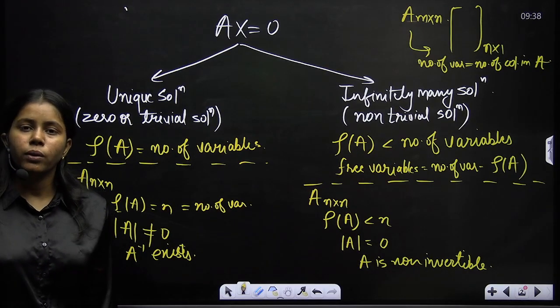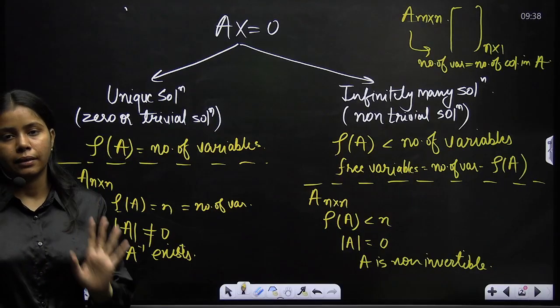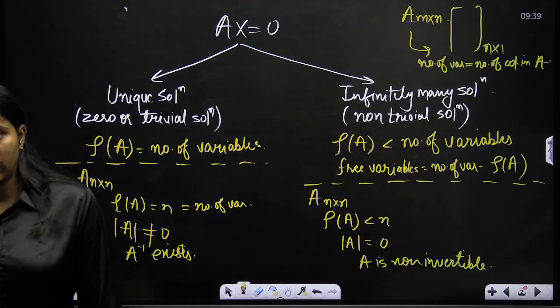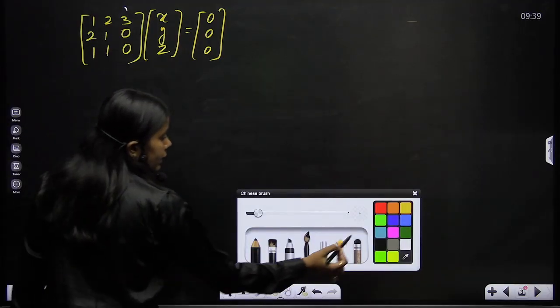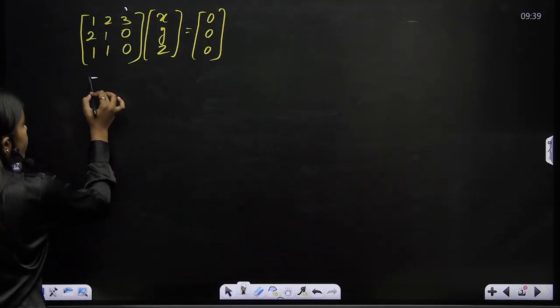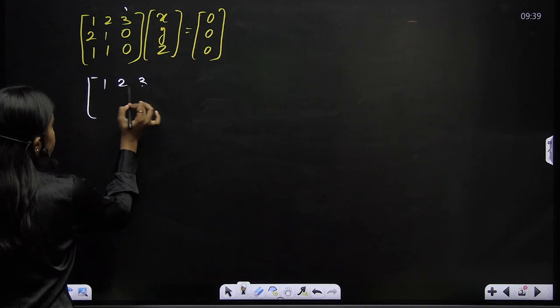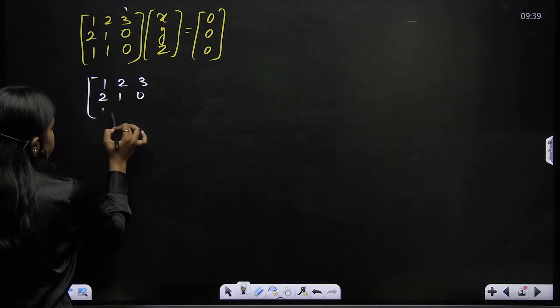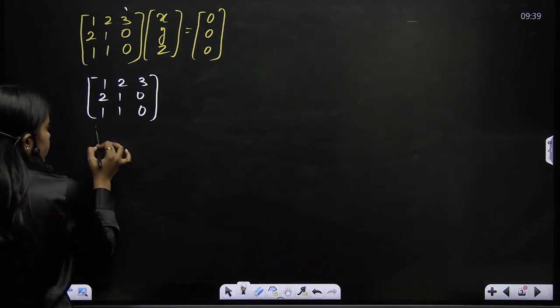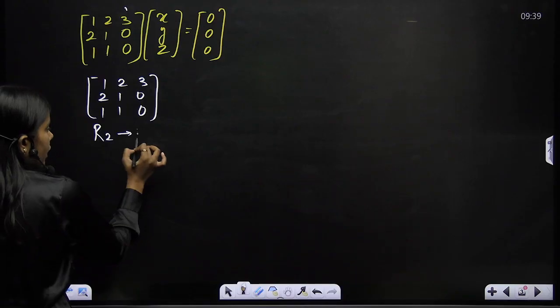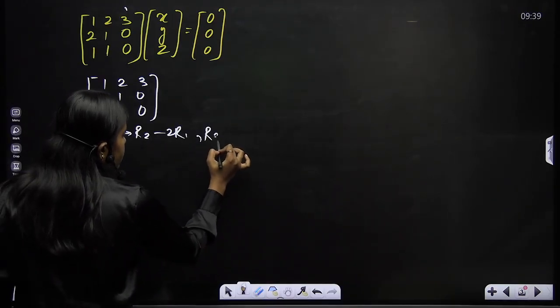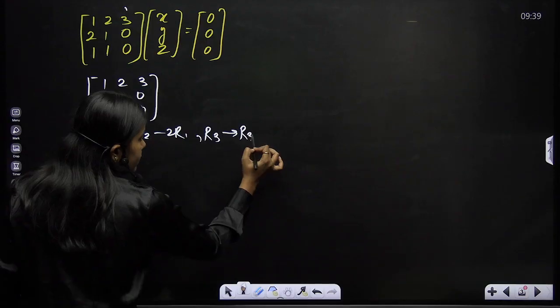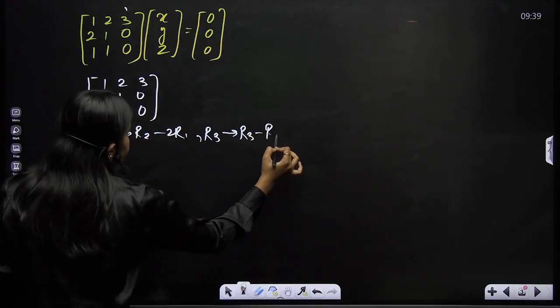So what would I do? I'll simply work on matrix A. I do not use matrix B here, right? So I'll row reduce this matrix. I'll consider this matrix A. The matrix here is 1 2 3, 2 1 0, 1 1 0. I'll start solving it. R2 tends to R2 minus 2R1 and R3 tends to R3 minus R1, right?